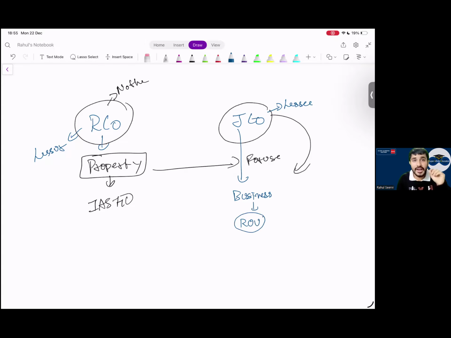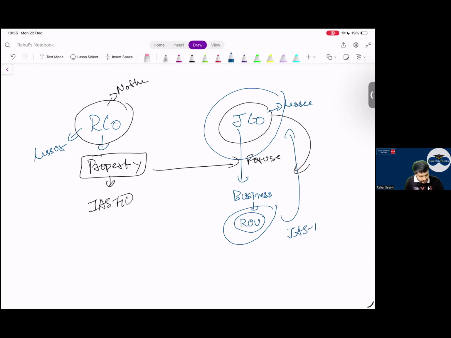This right of use asset is a technical term, which we will learn in IFRS 16. If you know, good. If not, just assume that the lessee will record an asset. How will Jio company treat this asset? IAS 16, because they are using it for business purpose.